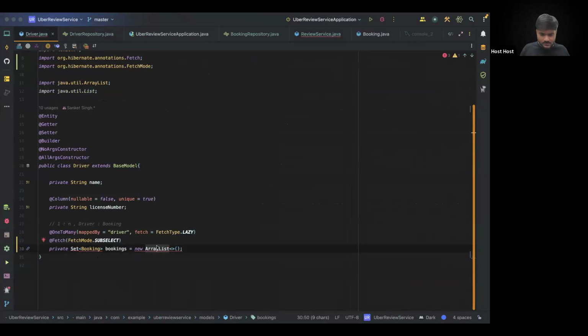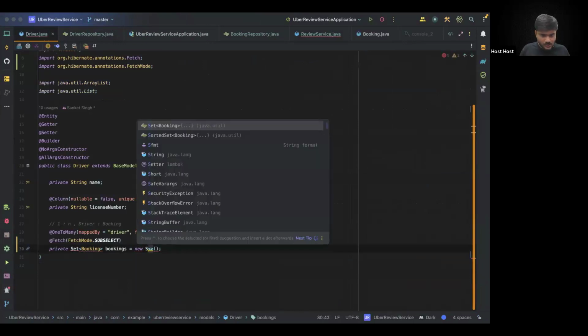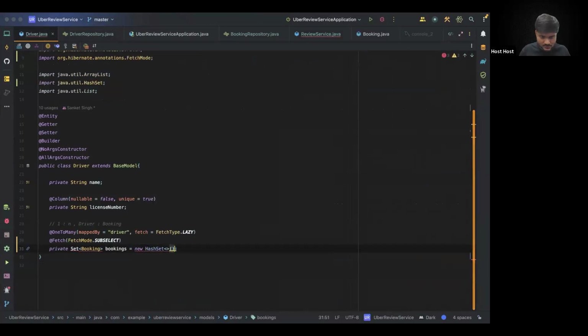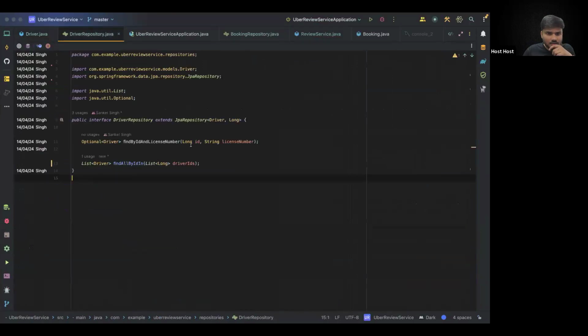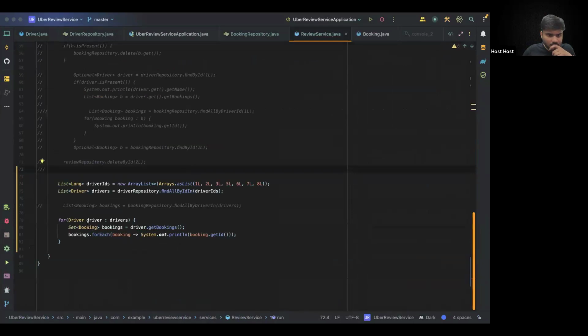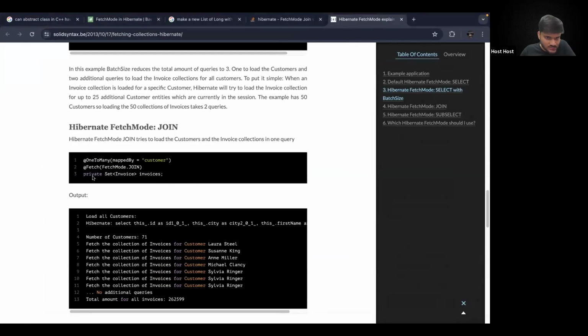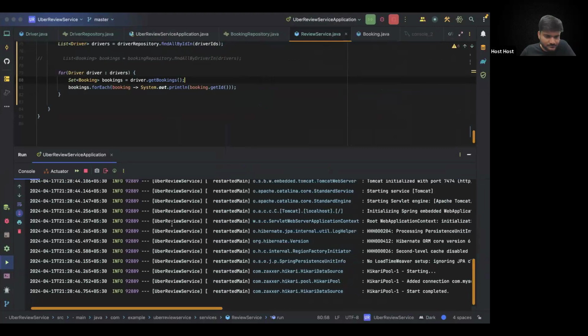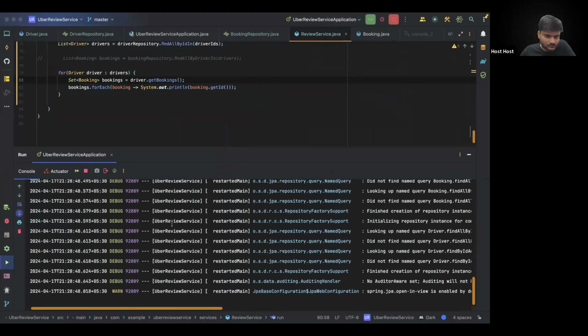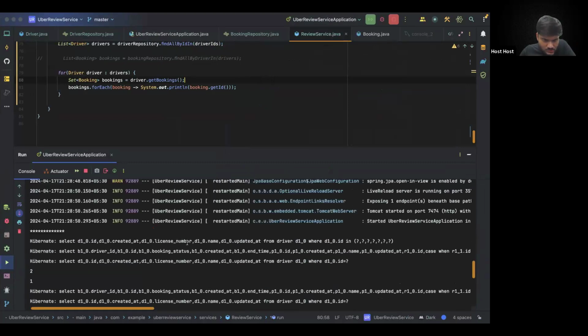Is equal to new HashSet, right? We have something like HashSet. Okay. And let's import this. This should be good. We have a set here. And now, okay, we can see now this is good. Let's try to run it now. So I'll show you why we kept it as a set. I guess that's the syntax, because you can see here also they're expecting a set only. No, set also didn't work.